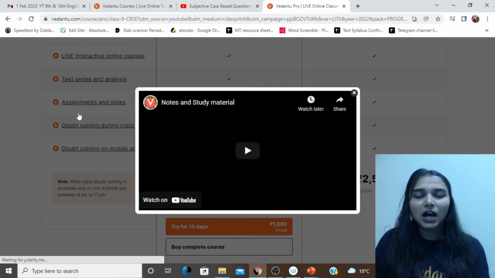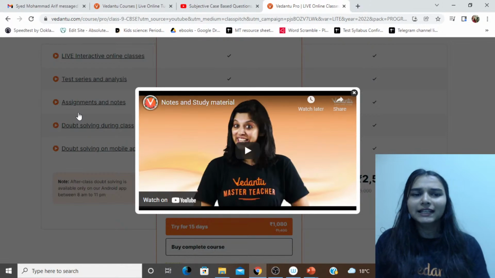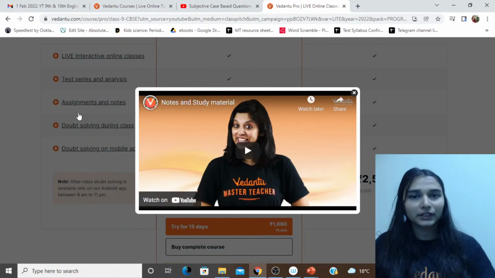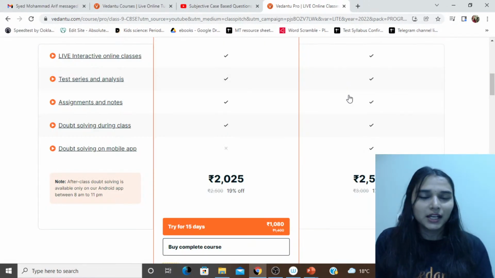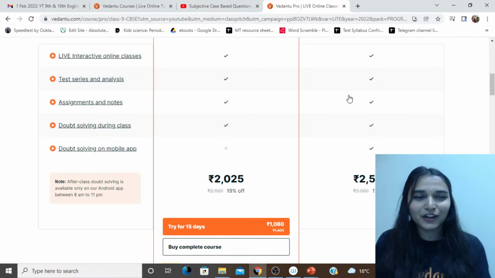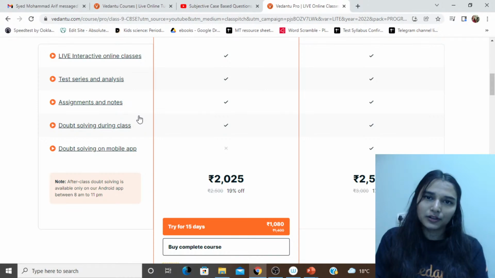Then assignments we will provide, like any level of assignment, what level do you need, that would be upper than your normal school level. Not just that, handwritten notes by the teachers would be given to you. So it's like, wow, you get notes also. And the final thing, doubt solving during the classes. So that is also available.